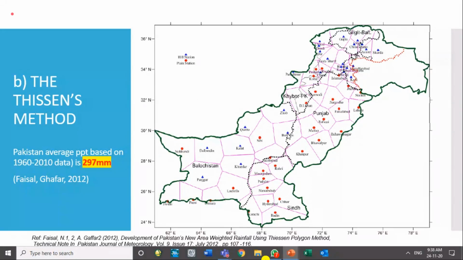If a station is added to this network, and it happens that we are enhancing our gauge network, new polygons have to be drawn. If I add one station over here, a new connector will be there, and a new bisector will be there, so the shape of this area will change.